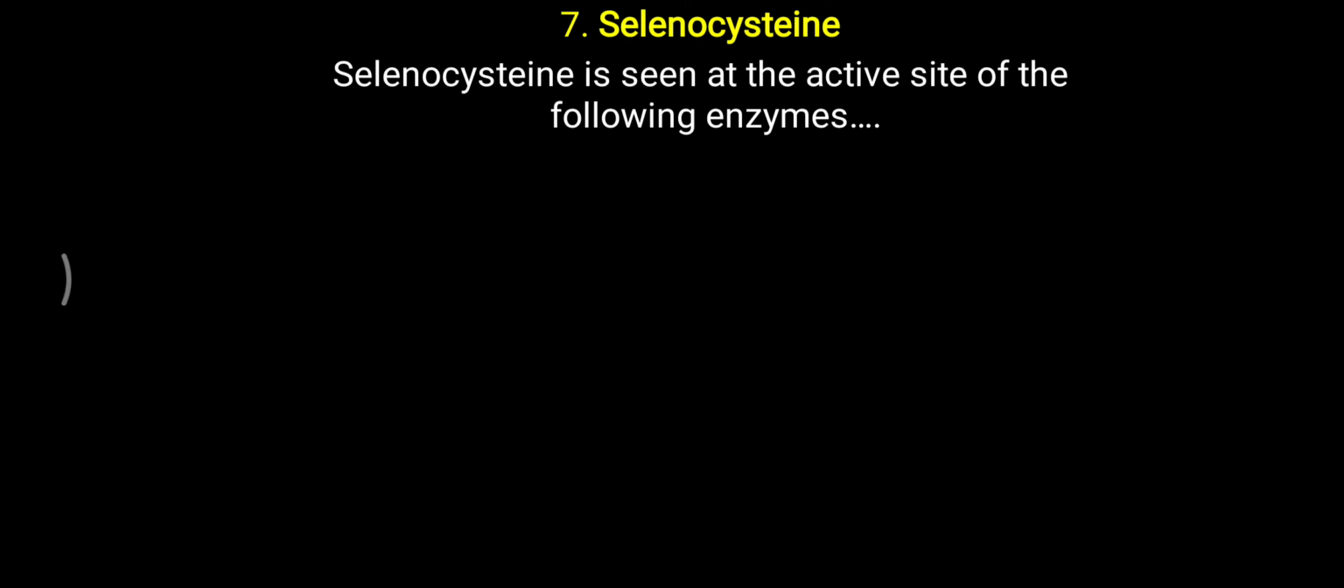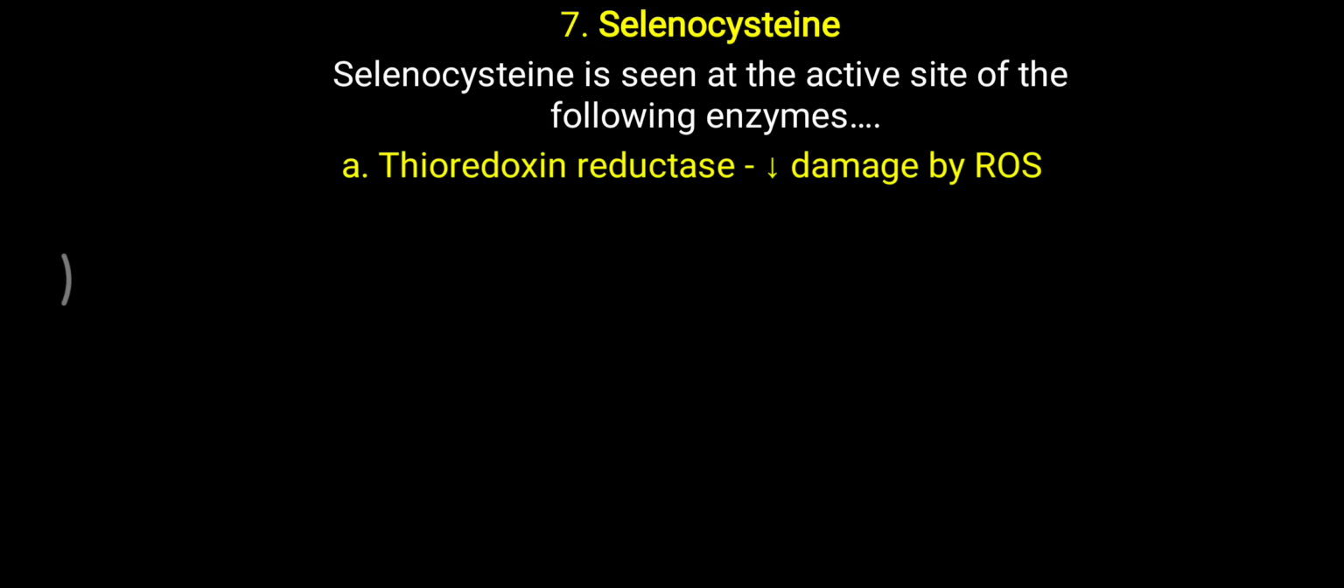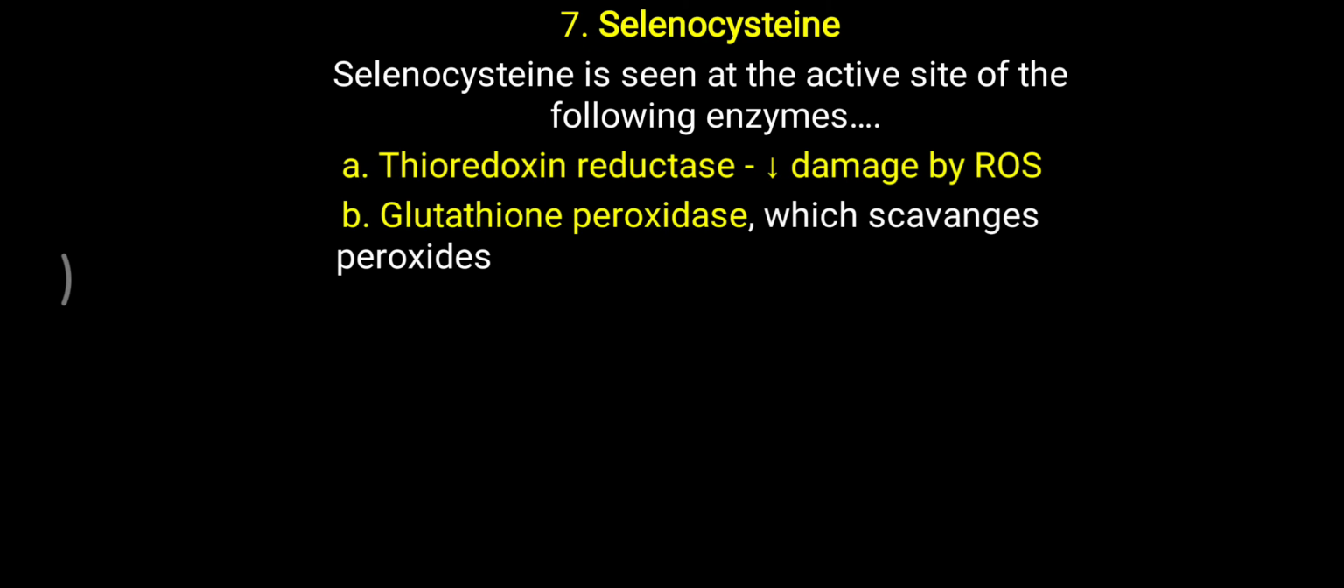Selenocysteine is seen as a 21st amino acid at the active site of many protein molecules, and it is also found in the active center of some particular enzymes, whose names you have to remember. First one is thioredoxin reductase, which is utilized to decrease damage by reactive oxygen species. That thioredoxin reductase enzyme contains selenocysteine at the active site. Another enzyme is glutathione peroxidase. So basically selenocysteine is found in some particular reductase and peroxidase enzymes.